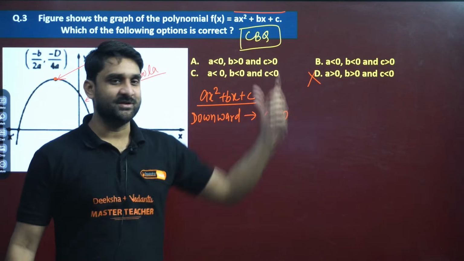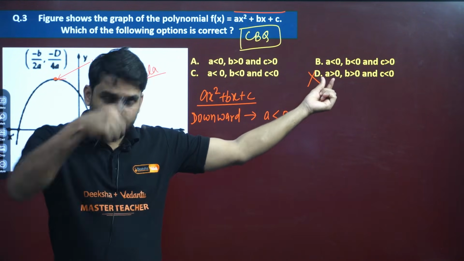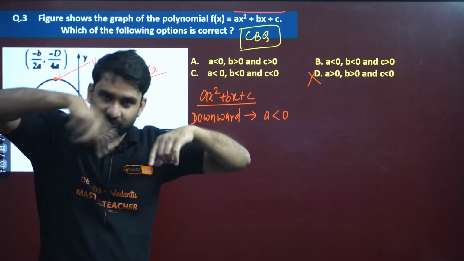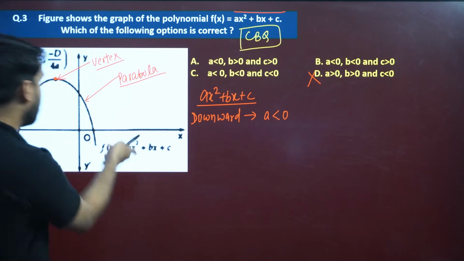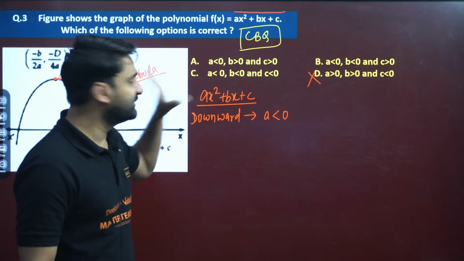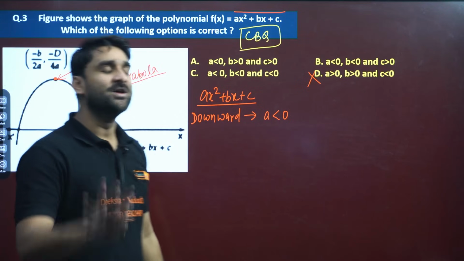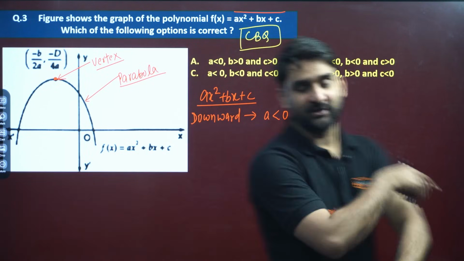Because here you can see a is greater than 0. A greater than 0 will be when the parabola opens in upward direction. But here the parabola is in downward direction, so a will be negative. So the answer can be A, B or C, because in all these three options, a is less than 0.